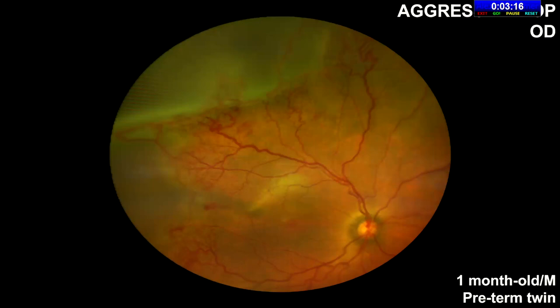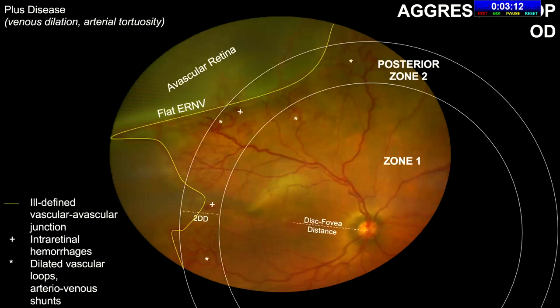This is a case of a 1-month-old preterm twin which was diagnosed with aggressive ROP in the right eye. Here you can see in zone 1, there was dilatation and tortuosity of vessels with plus disease. And in the posterior zone 2, there is an ill-defined vascular avascular junction with intraretinal hemorrhages, dilated vascular loops, and arteriovenous shunts. You can also see in the peripheral retina, there is an avascular retina with a flat extraretinal neovascularization.